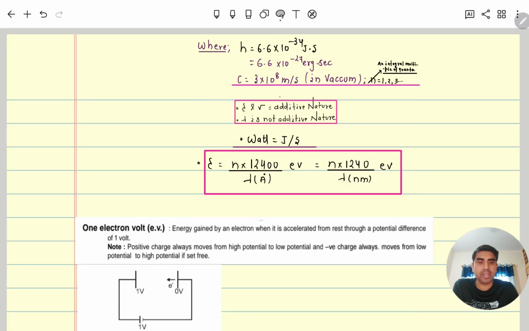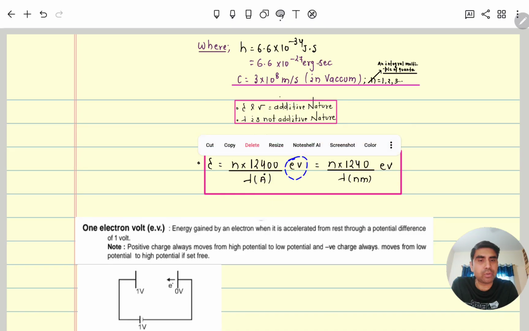If in any question the energy of a photon is given in joule, since this is electron volt, you can convert to joule by multiplying by 1.6 into 10 to the power minus 19. If the energy of a photon is given in kilojoule per mole, you can convert electron volt into kilojoule per mole by multiplying by 96.